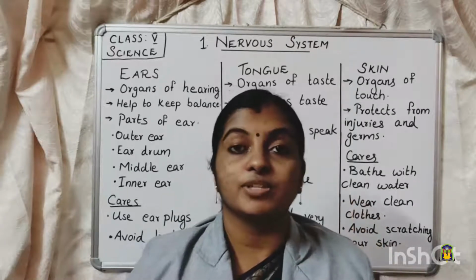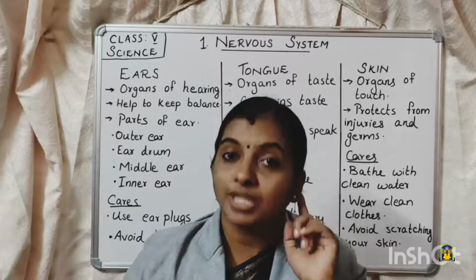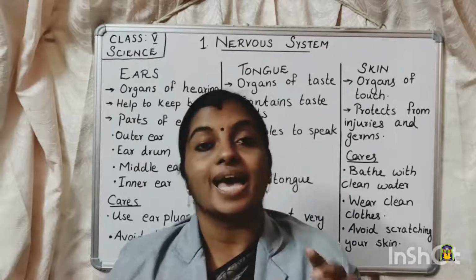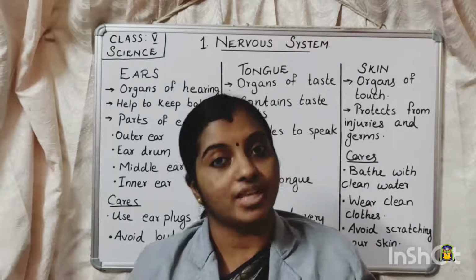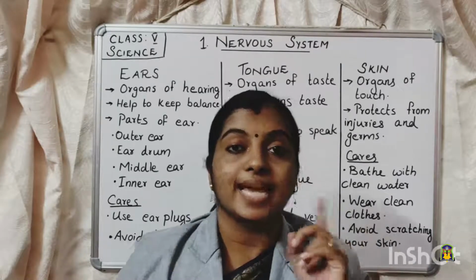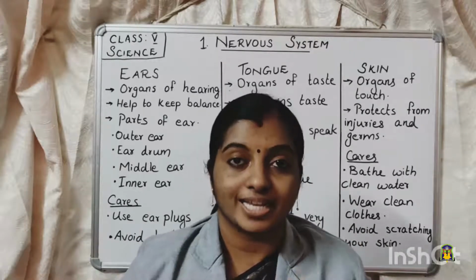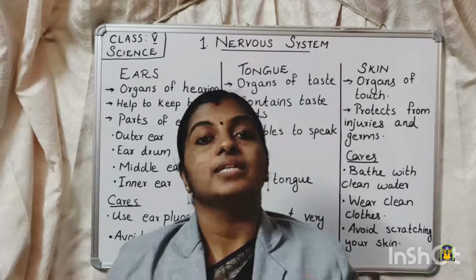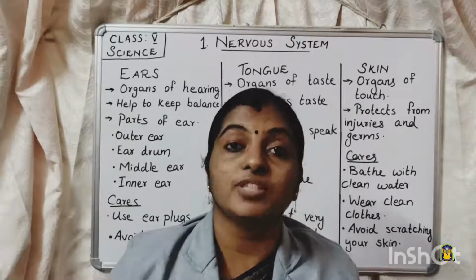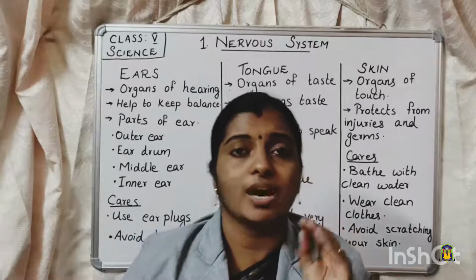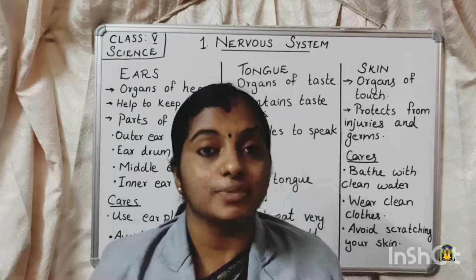So that is about the function of ear. The ears are the organs of hearing, and the outer ear, that is the pinna, acts as an agent to collect the sound waves that come from different areas. They are transmitted to the eardrum through the funnel-like tube, and it gets vibrated. The sound reaches our ears like waves, and these waves cause the eardrum to vibrate.